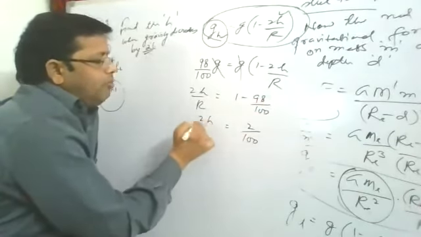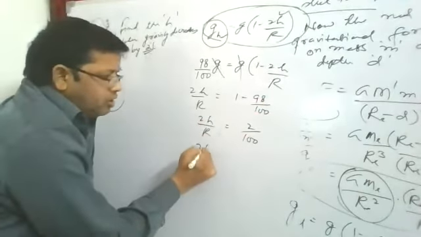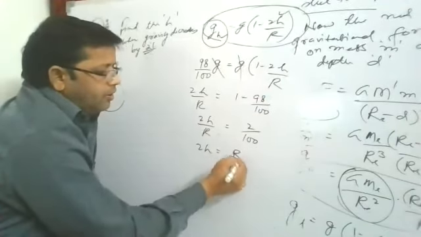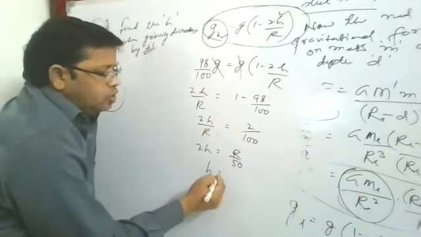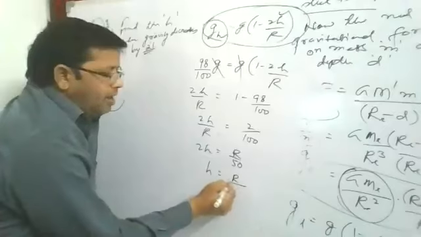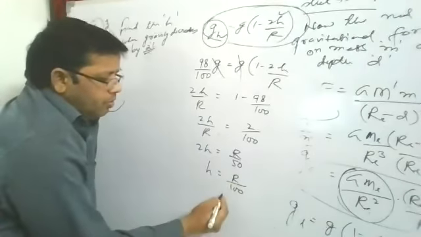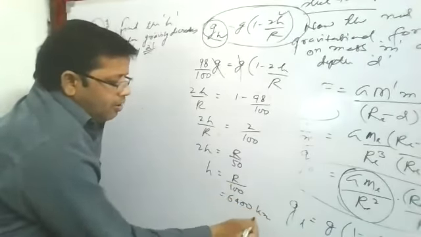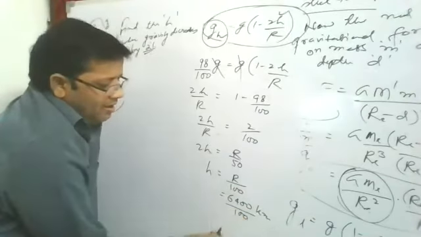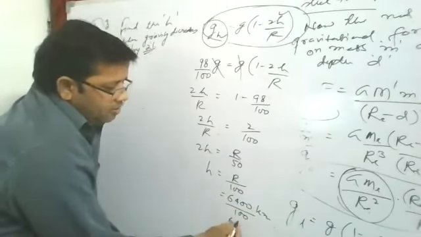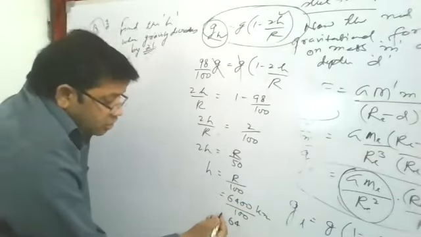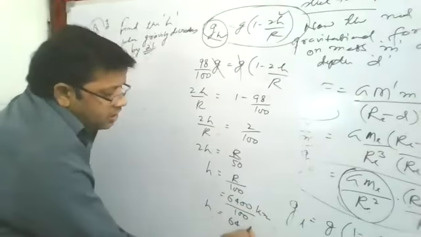So 2h is equal to 1 by 50 into R, so h is equal to R by 100, where R is 6400 kilometer by 100, that is 64 kilometer above the earth's surface.